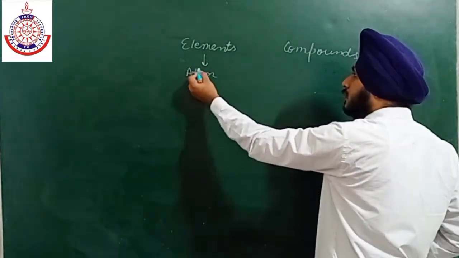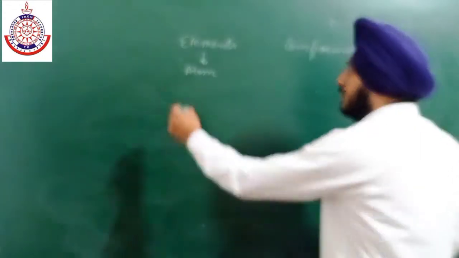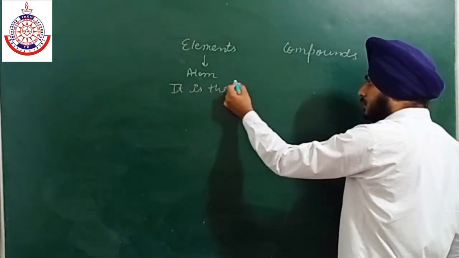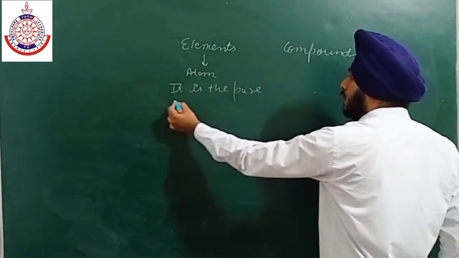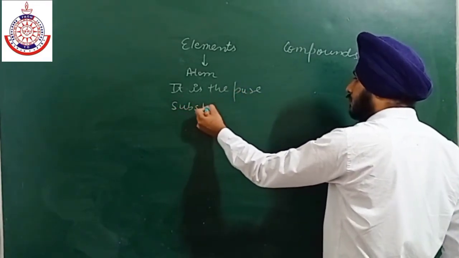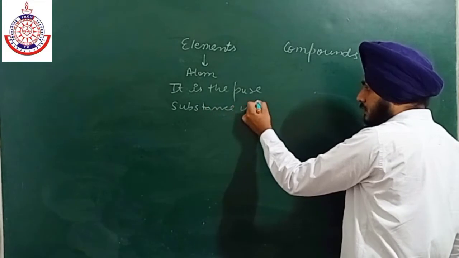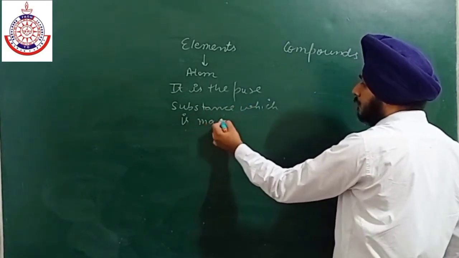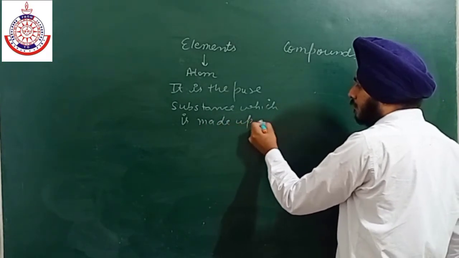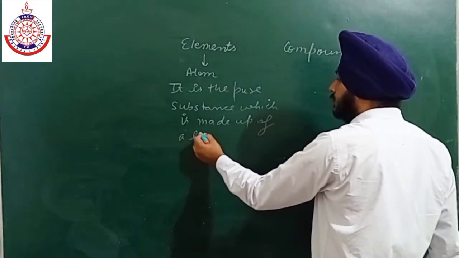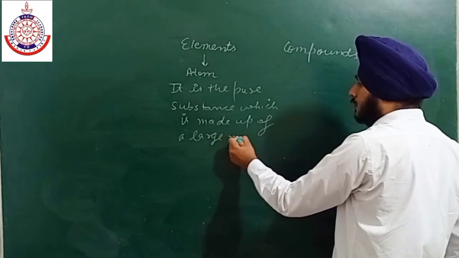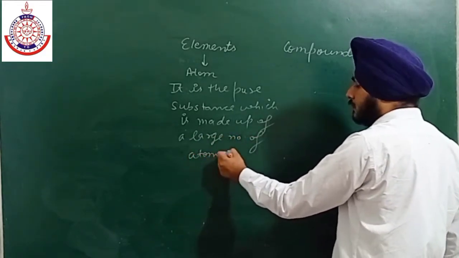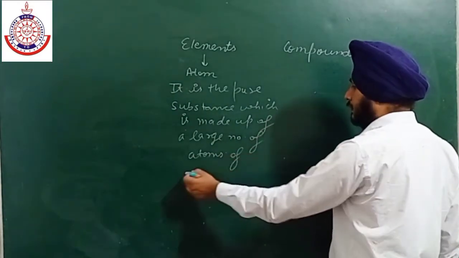The definition of an element is: it is the pure substance which is made up of a large number of atoms of one kind.